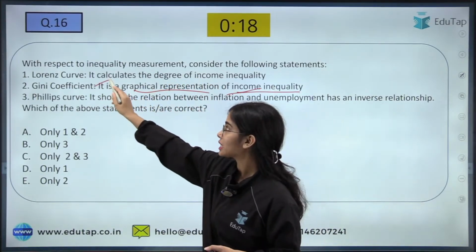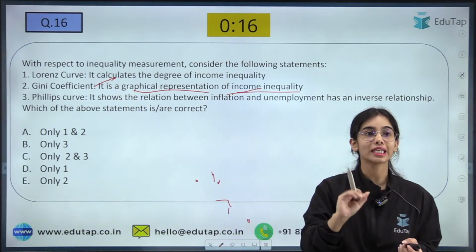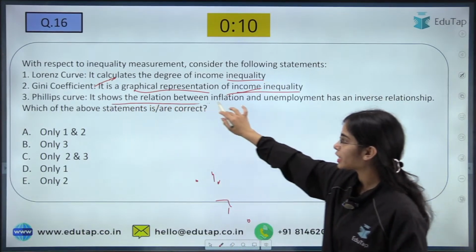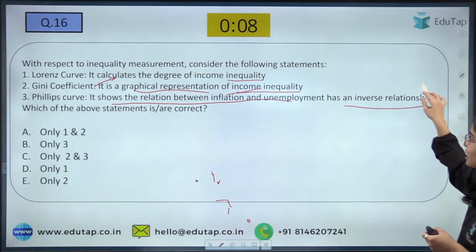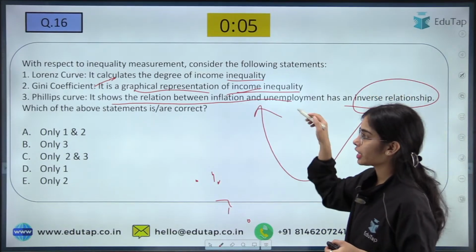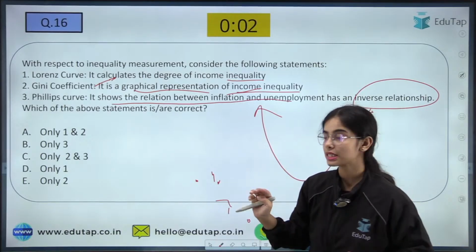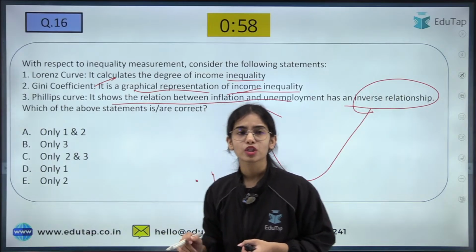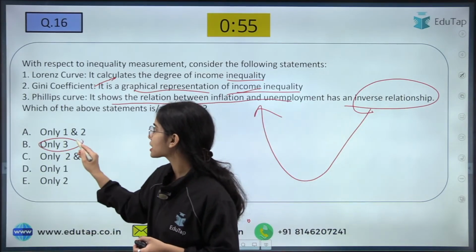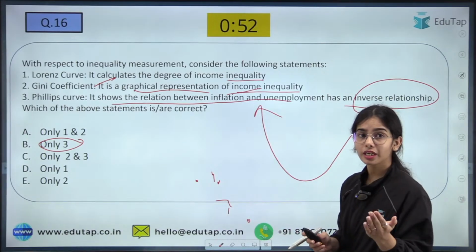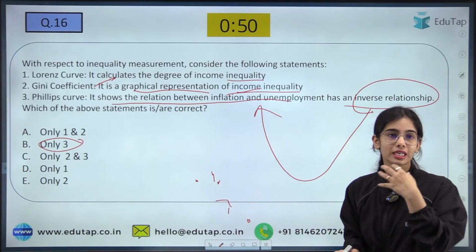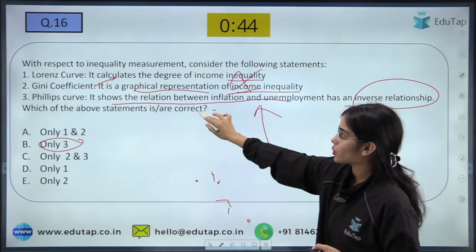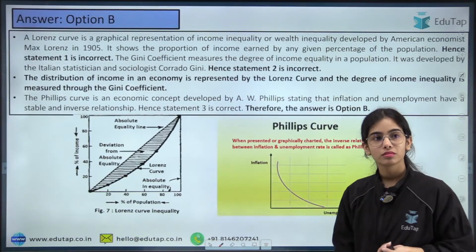The Gini coefficient is a coefficient that calculates the degree of income inequality. So this is opposite. The Phillips curve shows the relation between inflation and unemployment and has an inverse relationship between them. So that is correct. Only the third statement is correct, and the first and second are incorrect. The Gini coefficient is a coefficient, it is not a graphical representation. So only the third one was correct, and the answer is B.